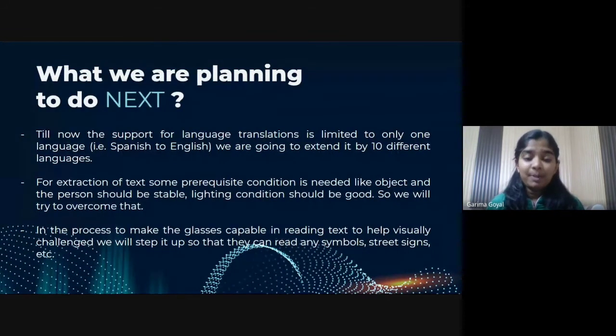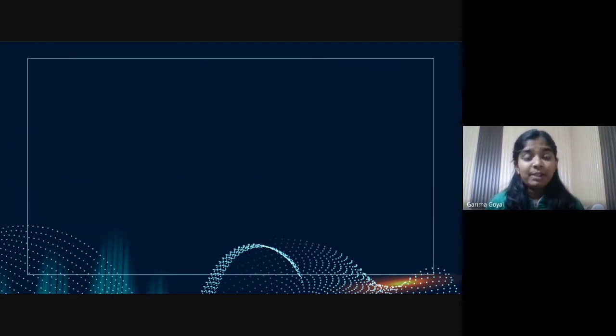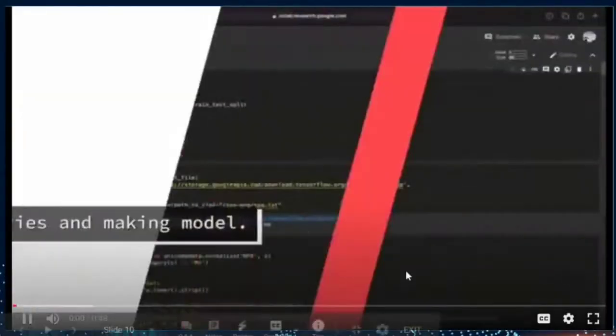Looking into the future perspective, we are trying to implement this project on 10 different languages. Currently, this works for Spanish to English. Also, we are training our model to the best so that the noise encountered while capturing the images for text processing can be removed, and also the model can read symbols and street signs, which can make the life of visually impaired people easier. Now we will see the live demo of the project.